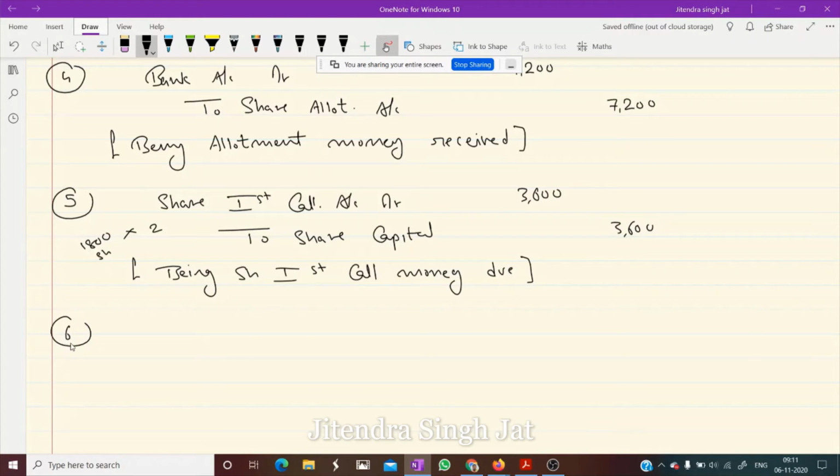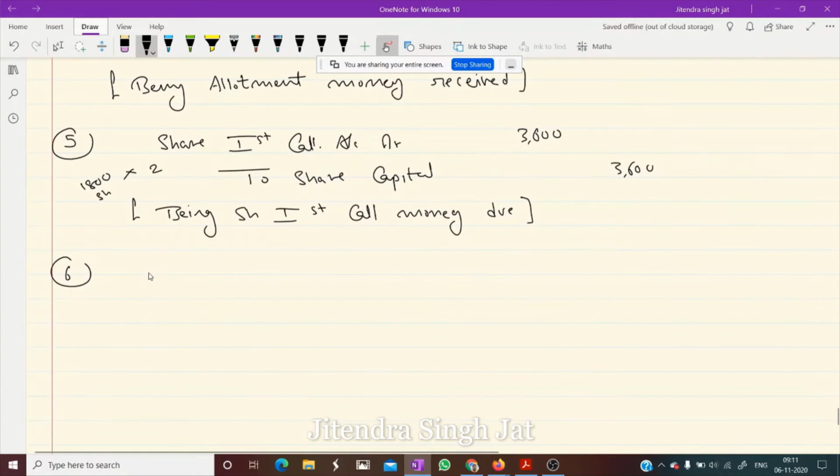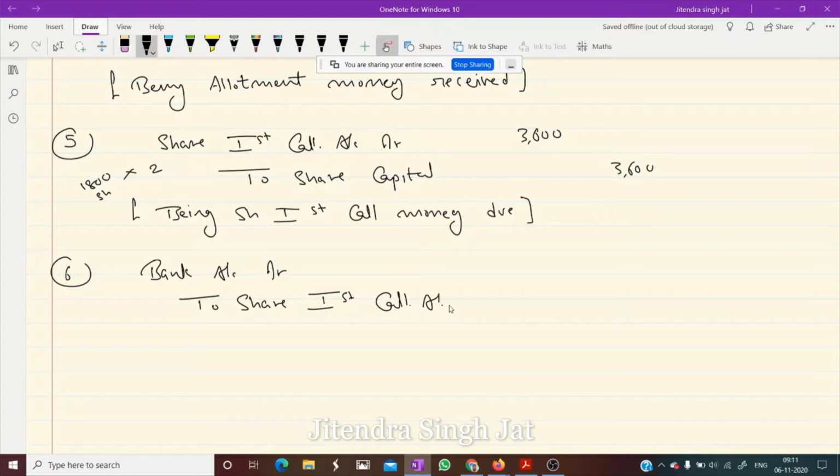Okay, now what we do? Now we receive money. When we receive money, what we write? Bank account debit to share first call. It was debited, now it will be credited to share first call. How much? Same amount, 3600. 3600 being first call money received.